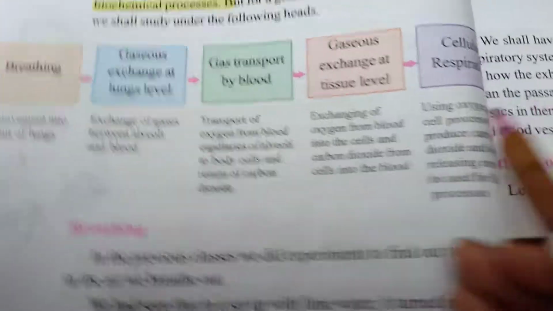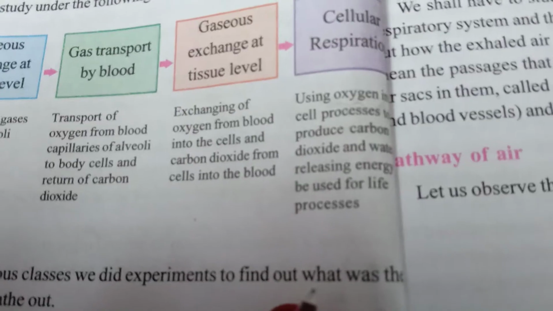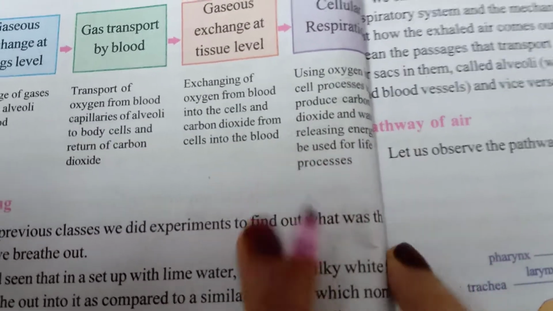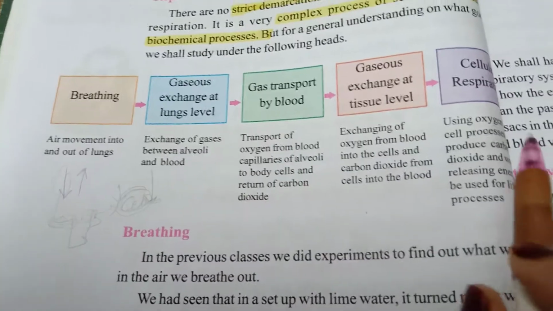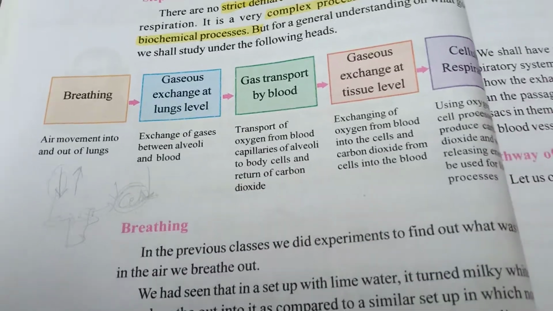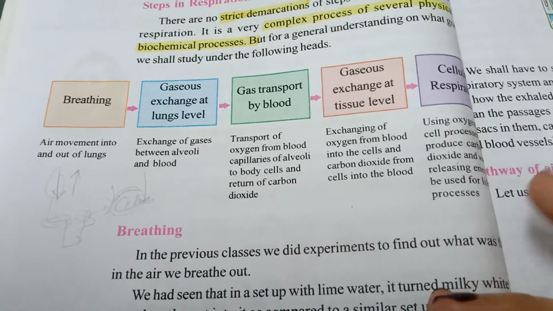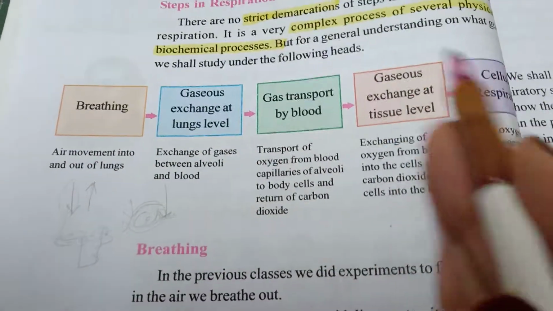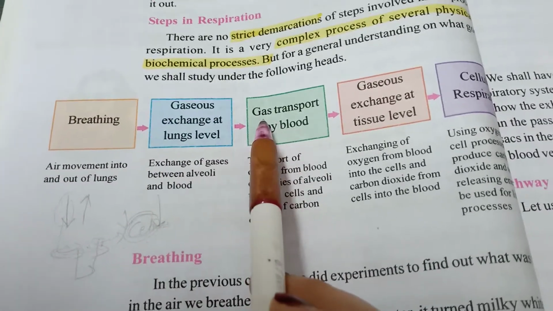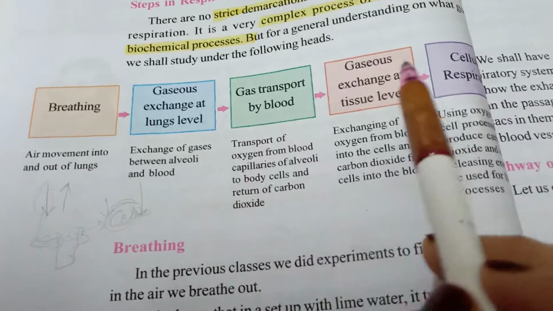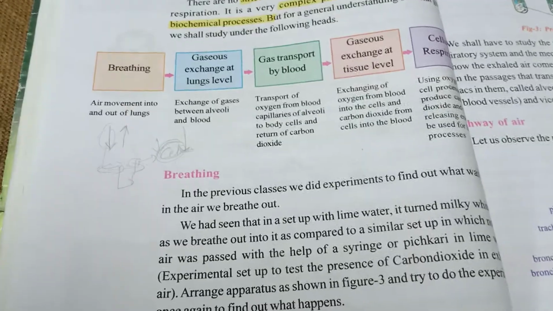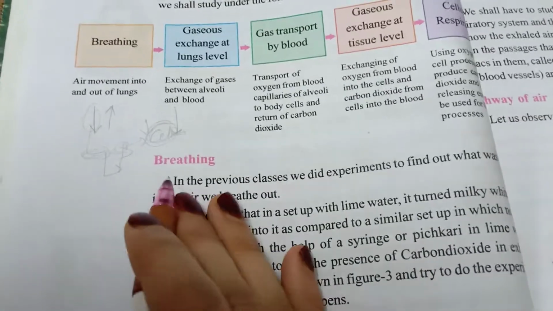And then cellular respiration means using oxygen in cell processes to produce carbon dioxide and water, releasing energy to be used for life processes. After the exchange of gases takes place in cells, that is studied under cellular respiration. So the steps involved in respiration are breathing, gas exchange at lung level, gas transport by blood, gaseous exchange at tissue level, and cellular respiration. Clear? In our next class we will start with breathing.